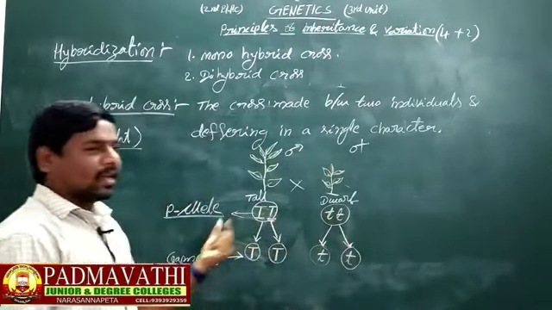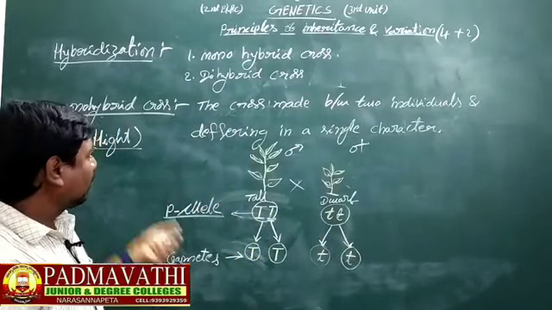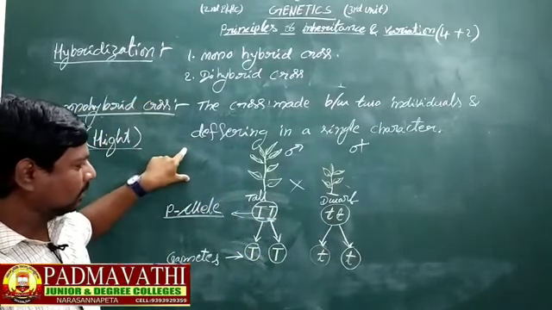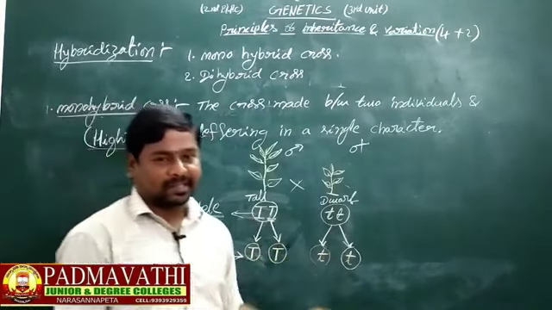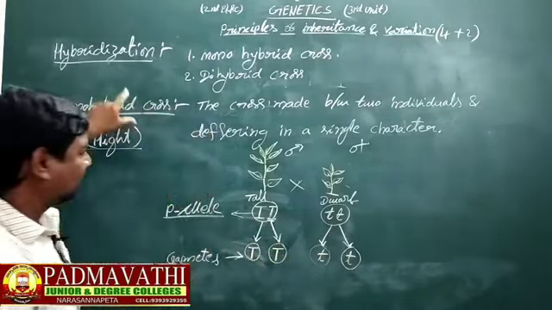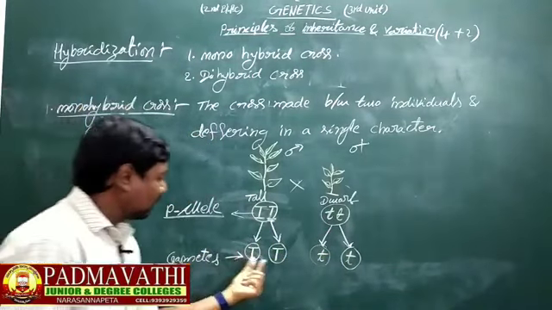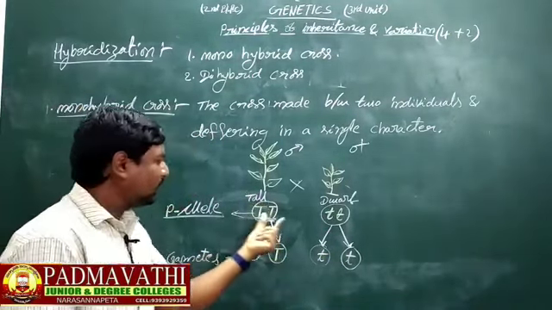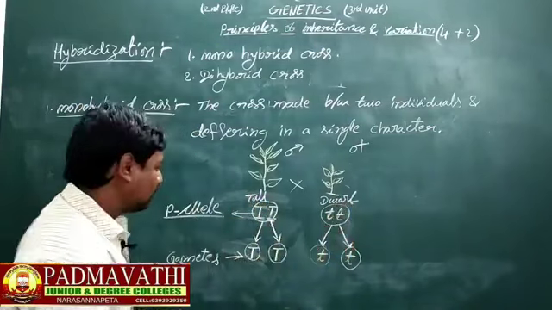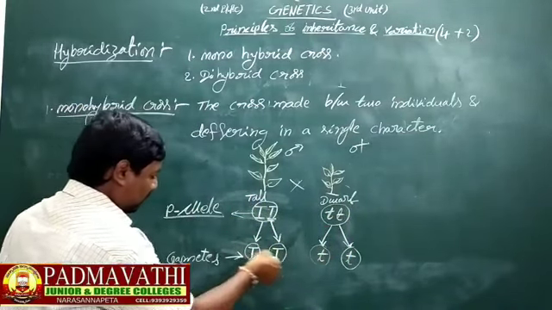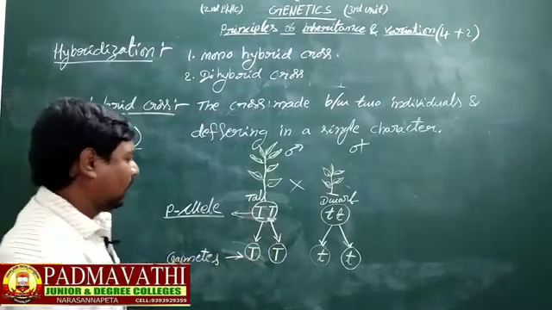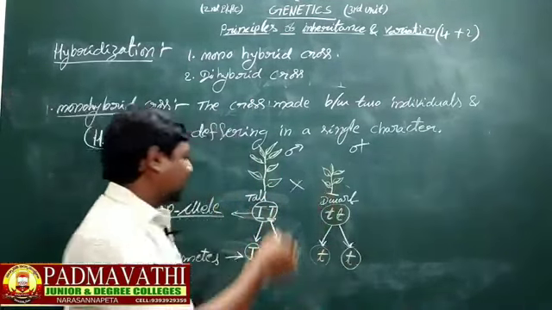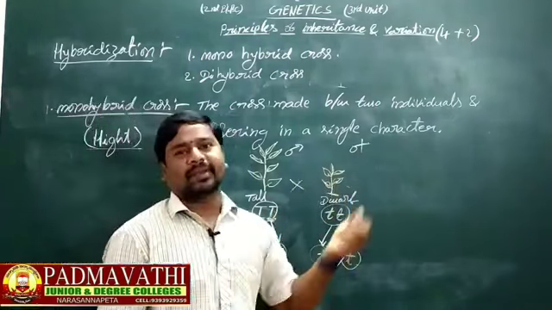These are called gametes, one male and another one female. In Mendel's monohybrid cross, two gametes are produced from each character. Here big T and big T gametes are produced from the tall character, and small t and small t gametes are produced from the dwarf character.